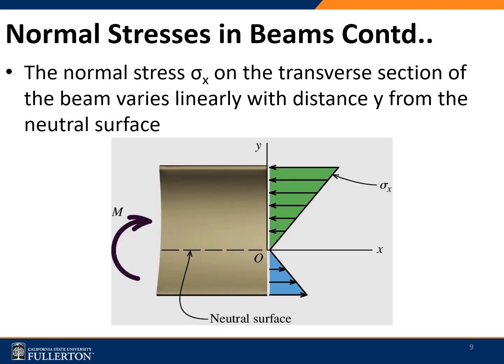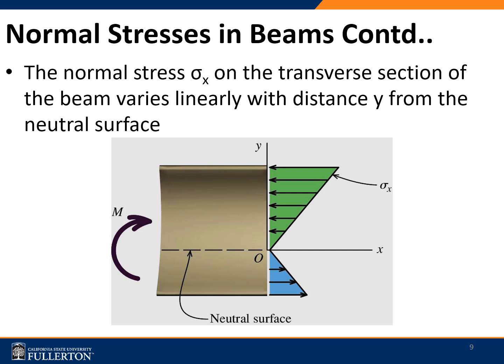Here we can see the variation in the stresses. They are normal stresses. The upper side is shown inward, that's a compression or compressive stress, and the bottom side is expanding, that's a tensile stress.